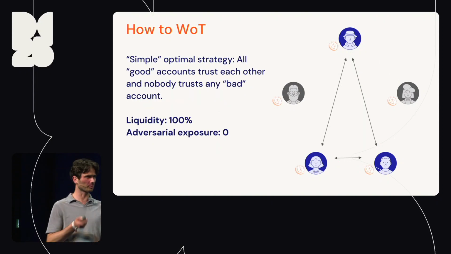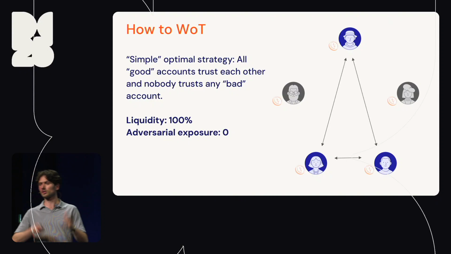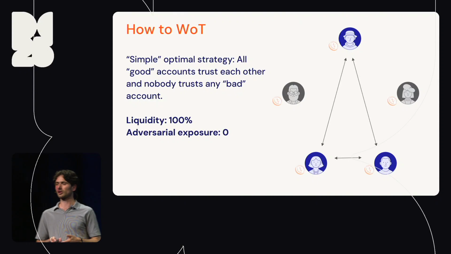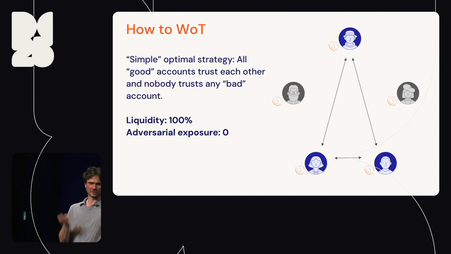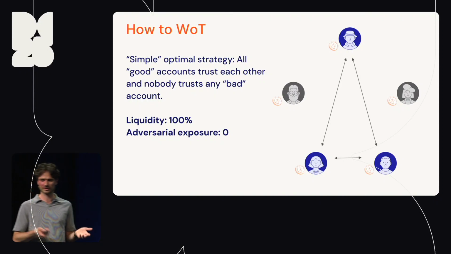And there's a simple optimal strategy, which is, well, all accounts just trust each other, and none of them trust any of the bad accounts. That's the perfect strategy. Liquidity is 100%, adversarial exposure is 0%. So far, so good. The only catch is that to come up with that strategy, you need to have known who is who in the first place. So that begs the question, right?